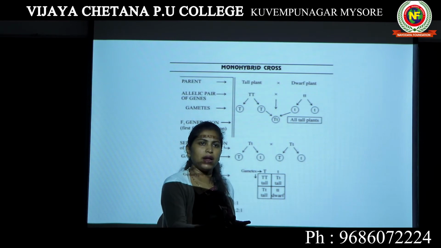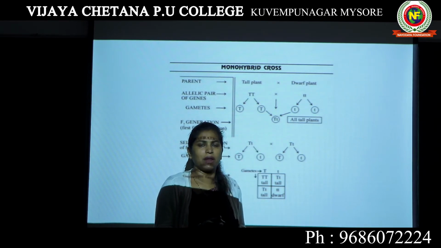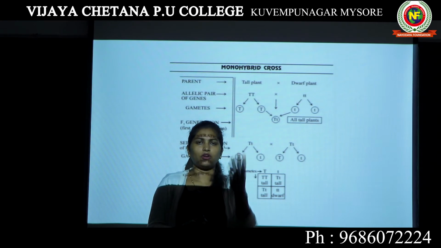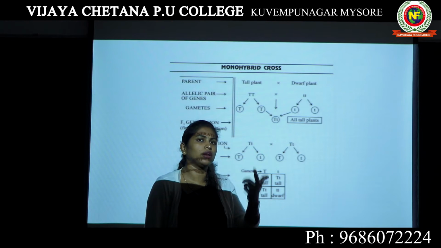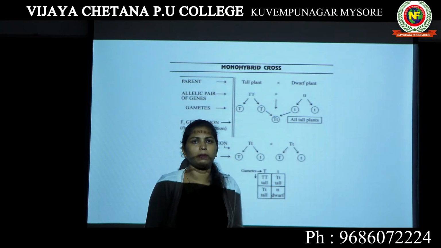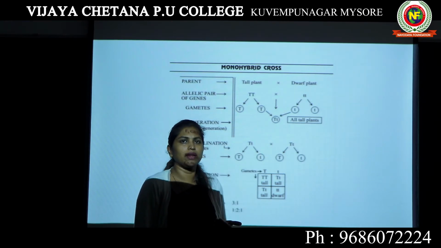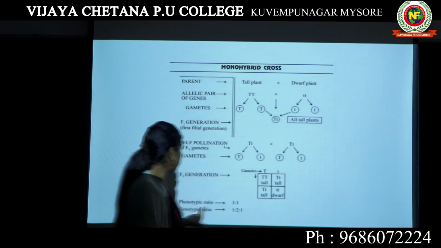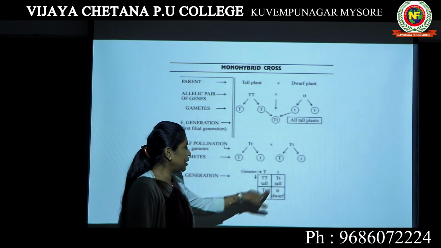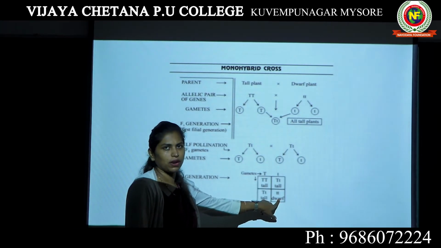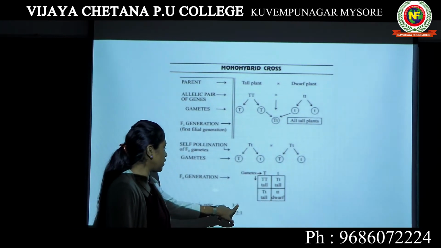You will look at the plant, you will look at the morphology of the plant. Then you will say 3 are tall, 1 is dwarf. That becomes the phenotypic ratio. That means the ratio you can write after just looking at the plant. By physically looking at the plant, you can write the ratio. So here you will write the phenotypic ratio as 3:1. Why? Because 3 tall plants and 1 dwarf plant. So the ratio becomes 3:1.